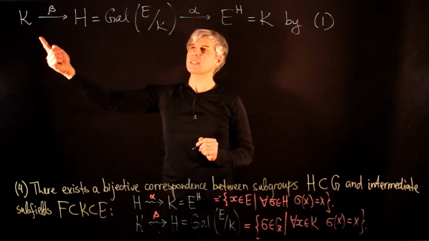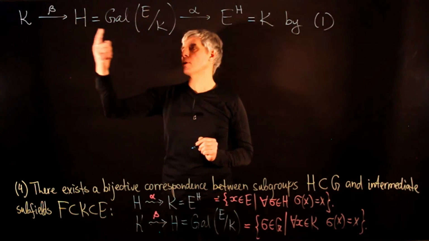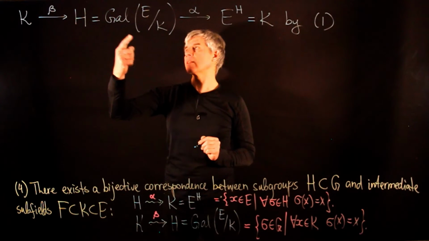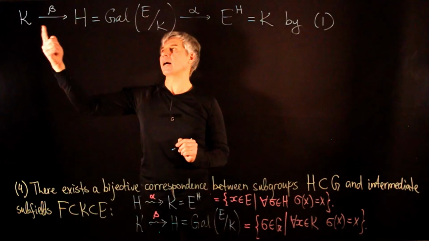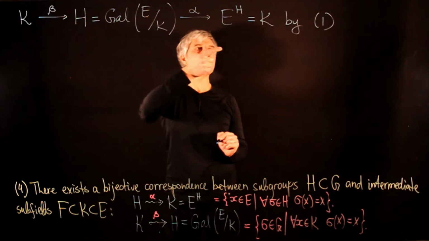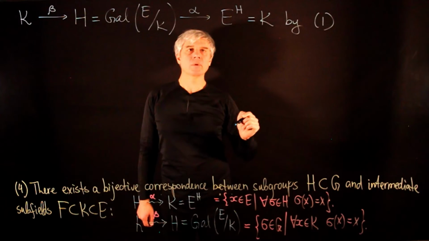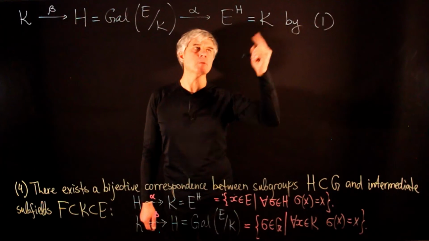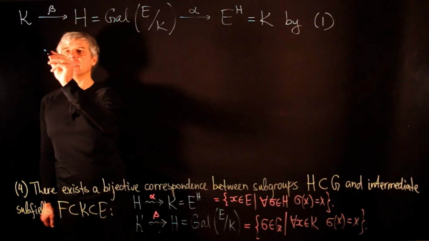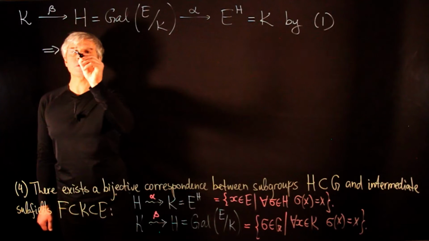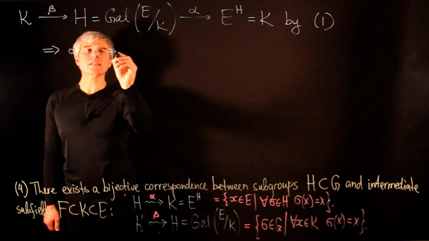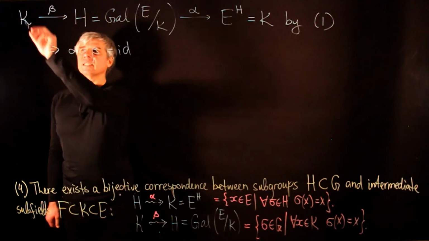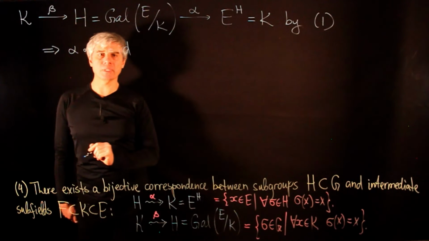Our property 1 said that if we take a Galois group of an extension and then take fixed points under this Galois group, then we will recover our field. Only here we apply property 1 not to the field F, but to the field K. This tells us that the composition of alpha with beta is identity on the set of intermediate subfields.